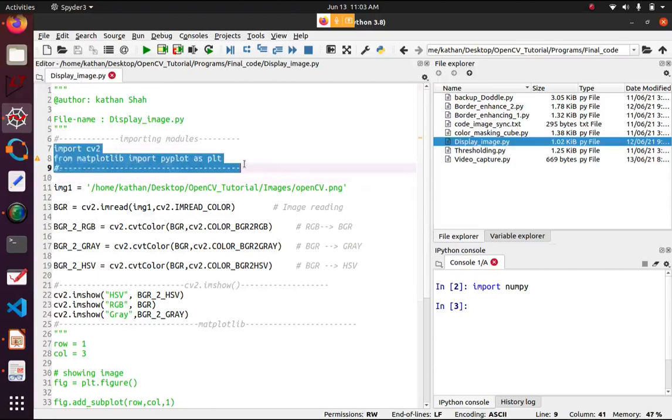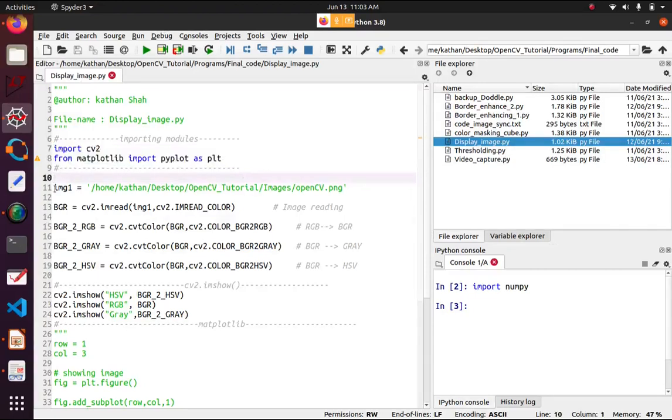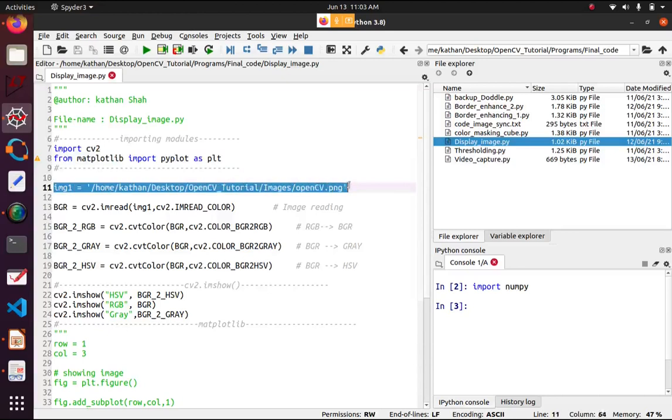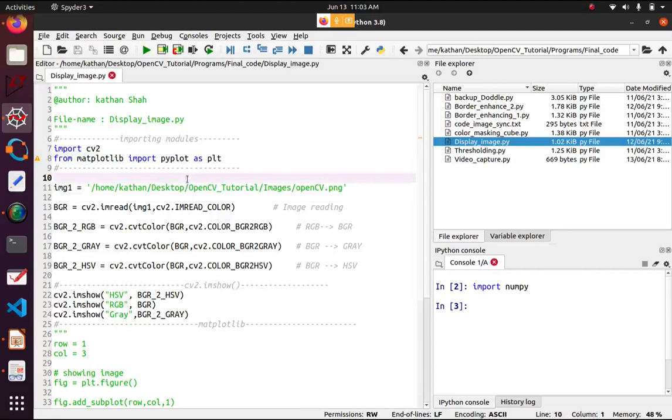First you need to import cv2 and matplotlib. Okay, then here everyone has a different address, where your image is saved, so you need to pass this image address here. Then cv2.imread is basically used for reading an image.